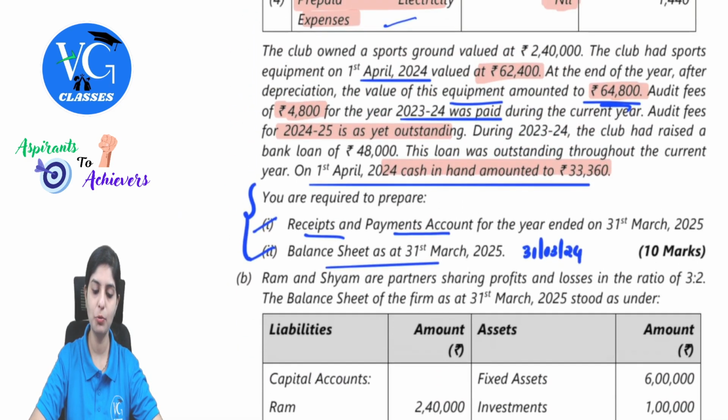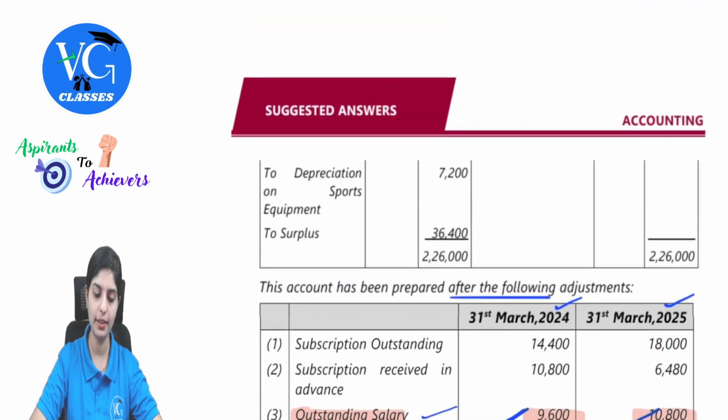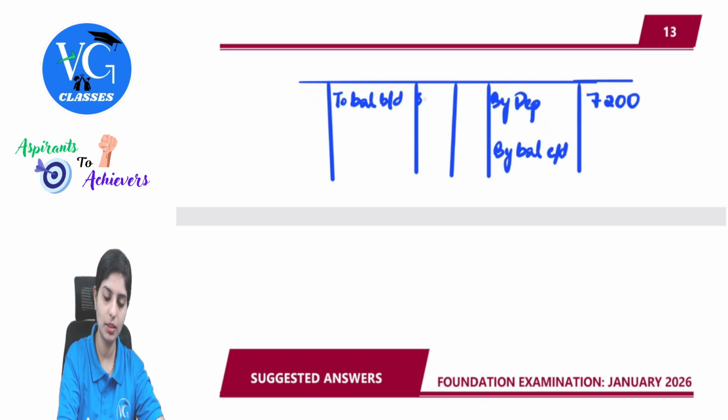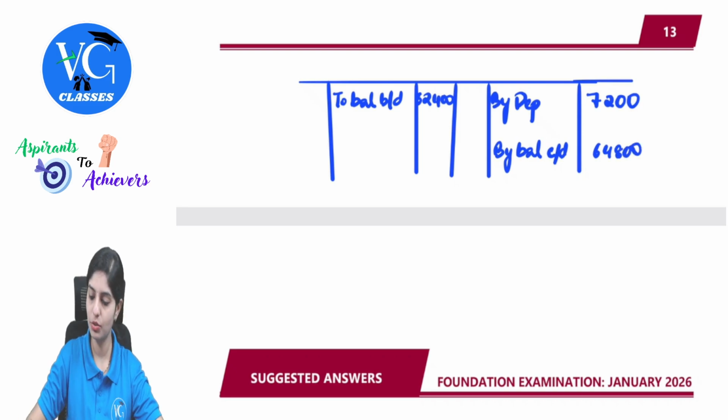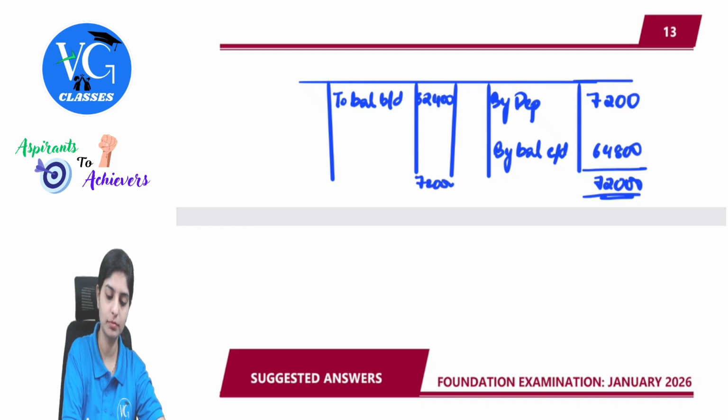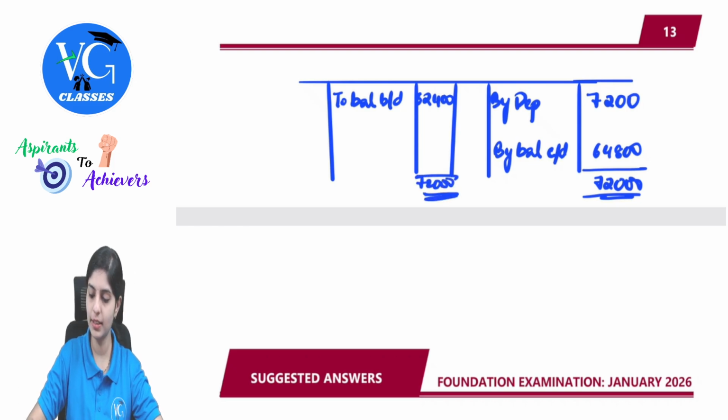Opening balance is 62,400 and closing 64,800. So 7,200 plus 64,800 is 72,000, minus 62,400.